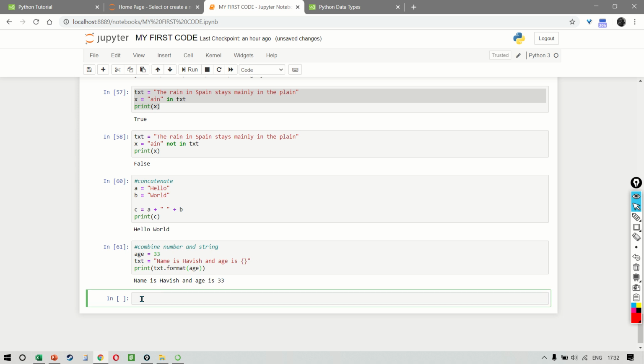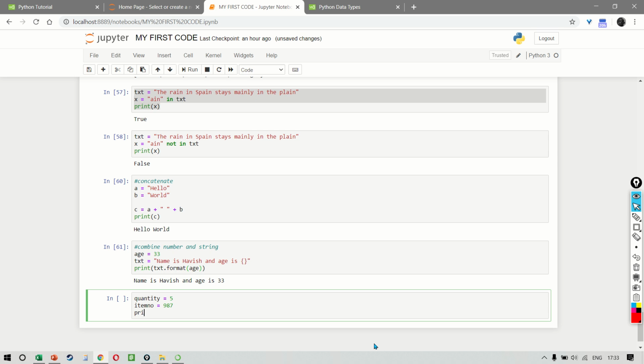In fact, I'll give you another example. Now, format can obviously include an unlimited number of arguments, and they take the place of the respective placeholders. For example, if we say that quantity is equal to 5, and the item number is equal to any number, let's say 987, and the price is equal to a float, so we say 56.58.